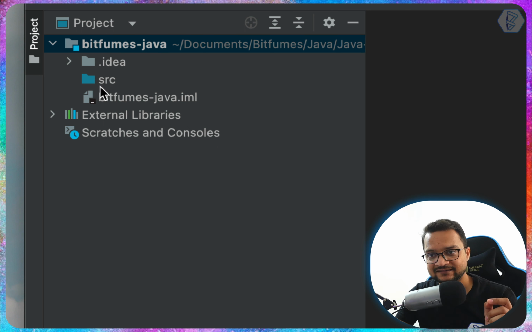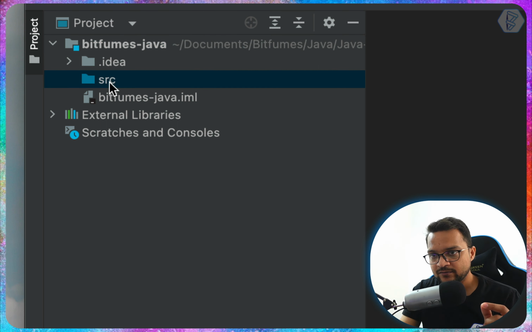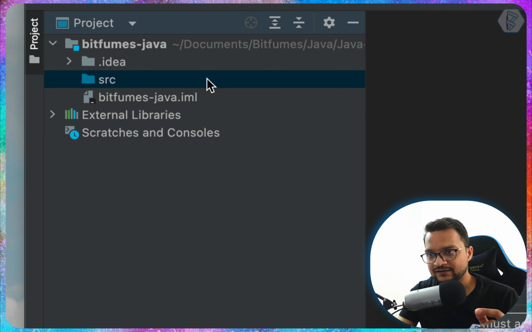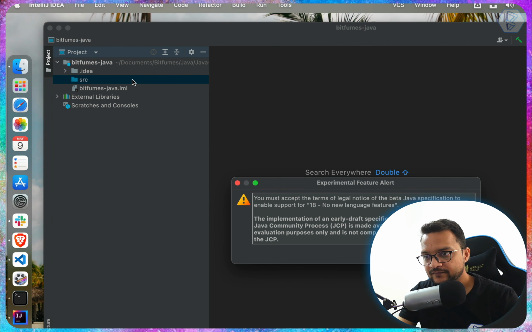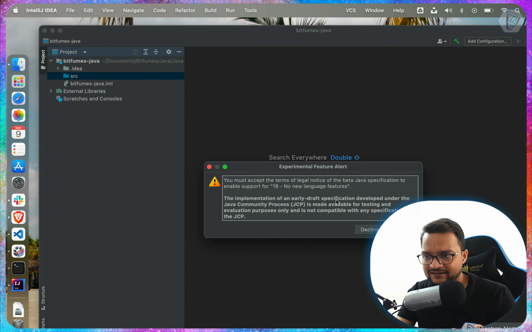We have this SRC folder, which is an extremely important folder in the Java world. Why? SRC actually stands for source. So if you double click here, you will find that something is saying you must accept the legal terms. Okay, I can accept.